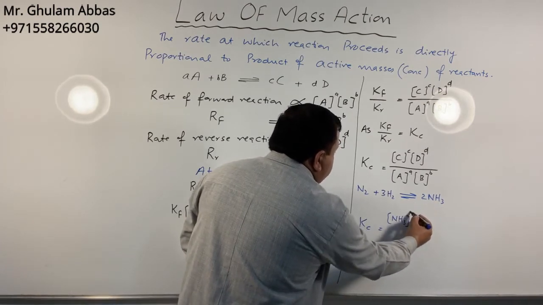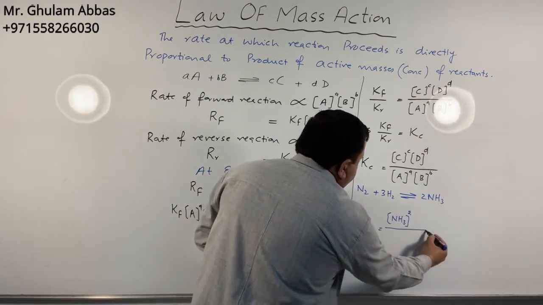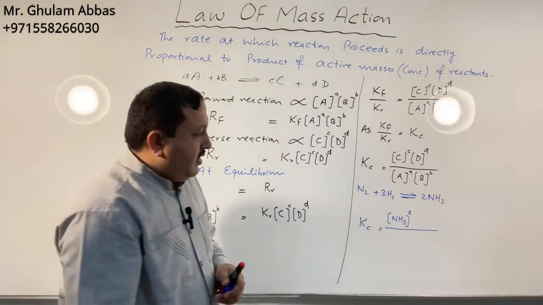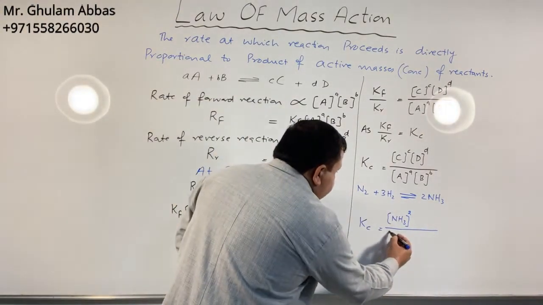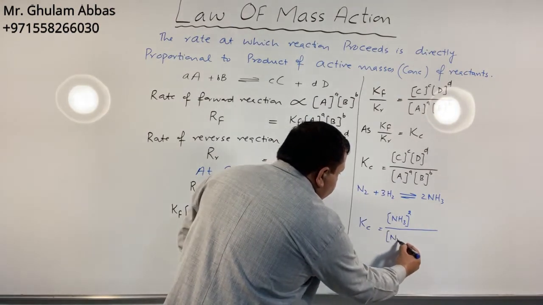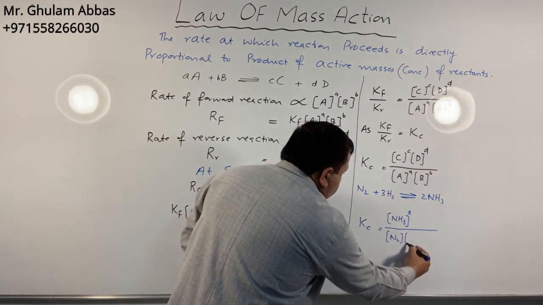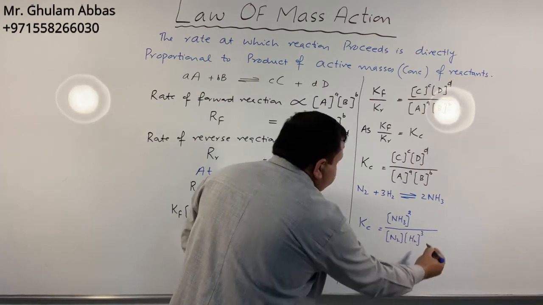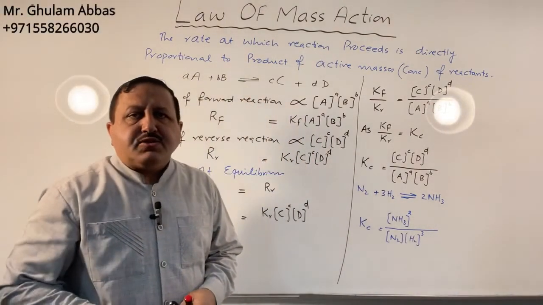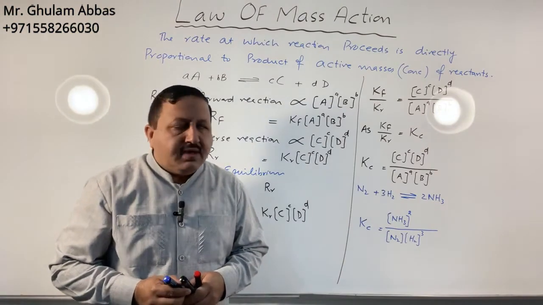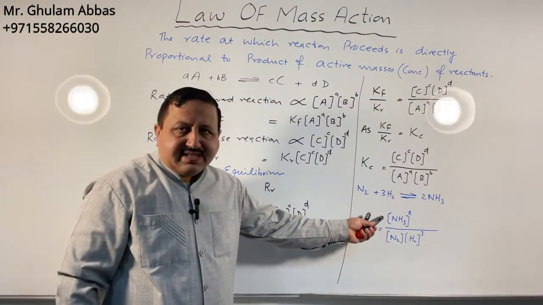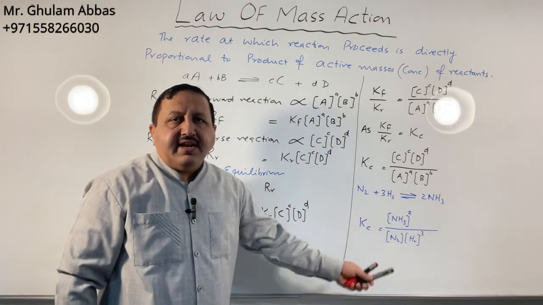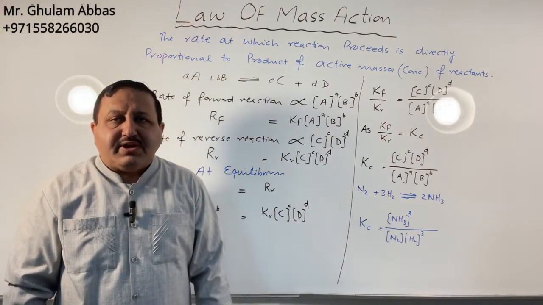NH3, the number of moles is 2, and the number of moles becomes the exponent, and in reactants, N2 into concentration of H2 power 3. So Kc is equal to concentration of products divided by concentration of reactants, and the number of moles becomes the exponent.